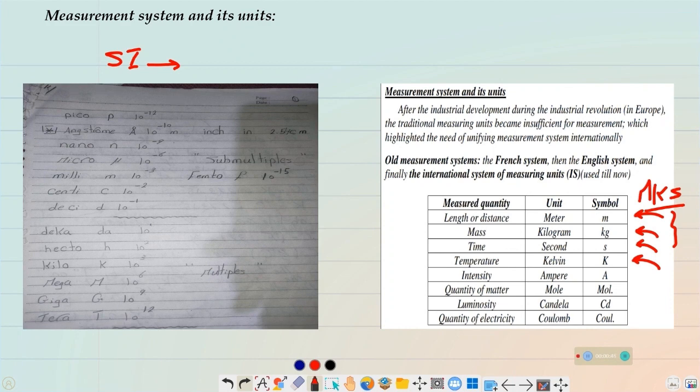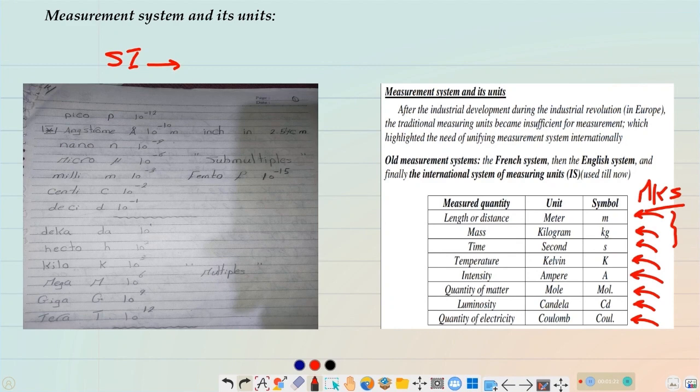For measuring the intensity of the electricity, we're using the ampere. And for the quantity of matter, we are using the mole. This is a unit we'll discuss in detail, and we'll learn more about it in the second unit. And for the luminosity, we are using the candela, and for the quantity of the electricity, we're using the coulomb, named after the scientist Coulomb.